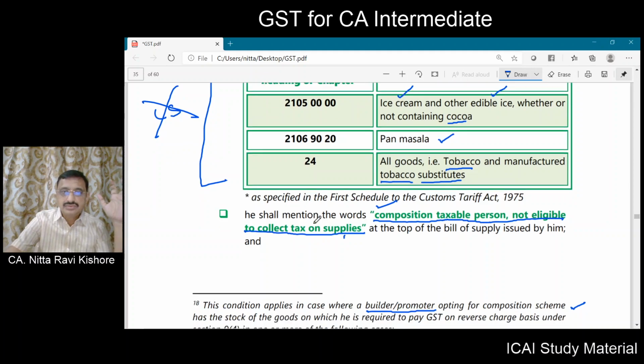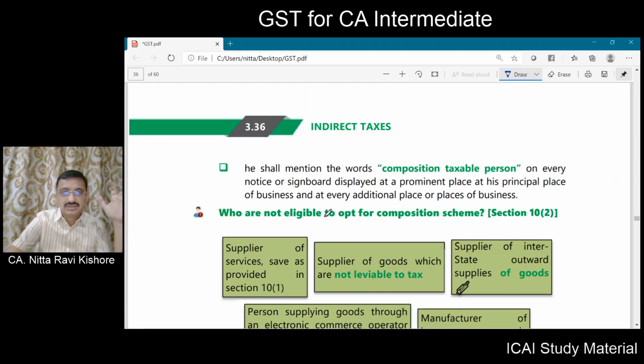Also, on the name boards, he has to mention that he is a composition taxable person, and that has to be displayed at a prominent place, that is the principal place as well as every additional place.